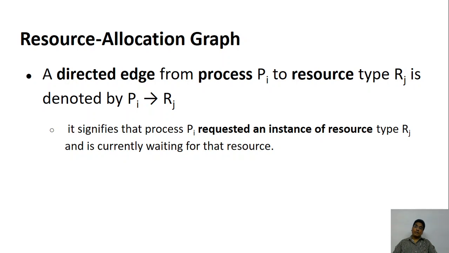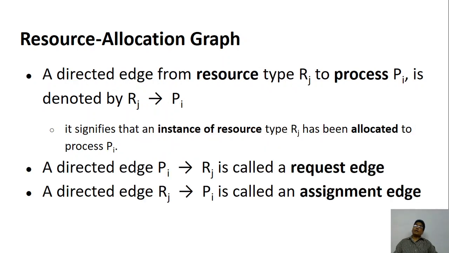So if you have a process which is making a request for a resource, then there will be a directed graph. What is the significance of that? Process is making a request for the resource. Suppose your process is making a request for a printer, then you draw a graph from your process to the printer resource, and the meaning of that is your process is requesting for the resource. Remember, first thing is polite way of doing it, you make a request, then use it, and then release it.